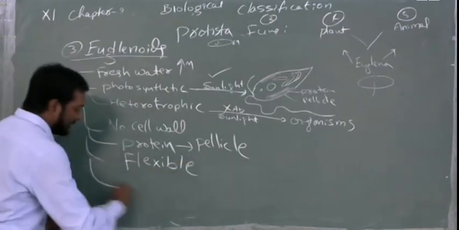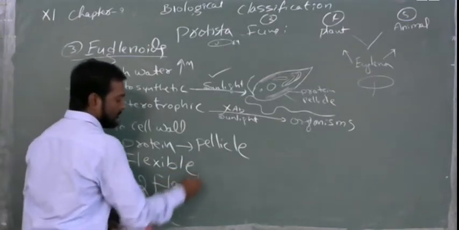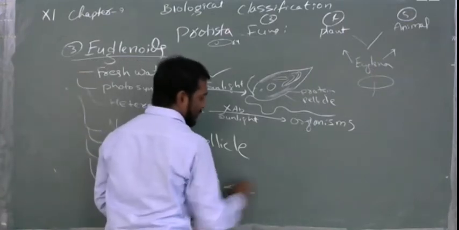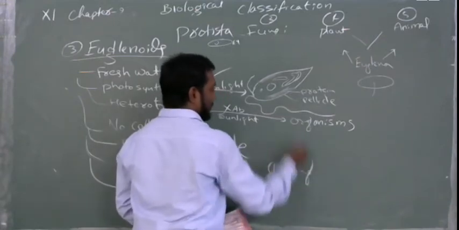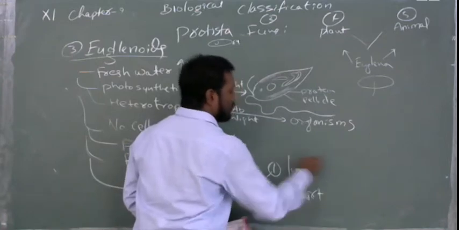Next, for locomotion they have two flagella. One is long and the second is short, in different directions to move.